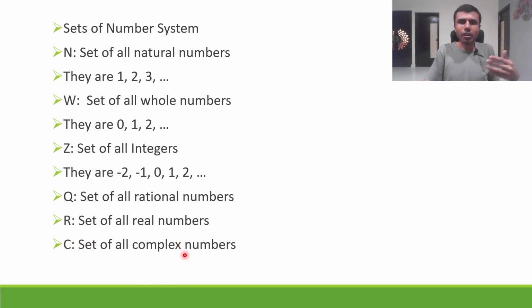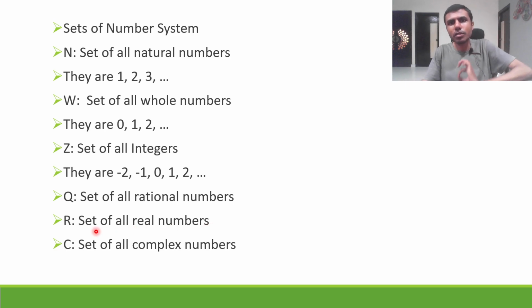Now, what does a complex number mean? Number of the form a plus ib, wherein a and b are real numbers. You will learn it. I think it's there in chapter 4, maybe. I'll try to put that also later. But these are some of the sets, and they are well defined. Like they have a definition, right? I told you the definition. That's why they are well defined.